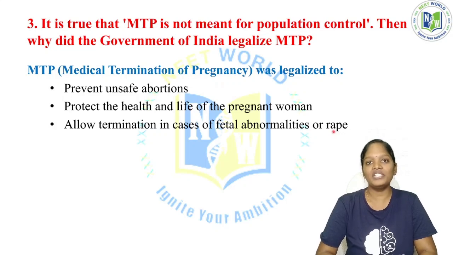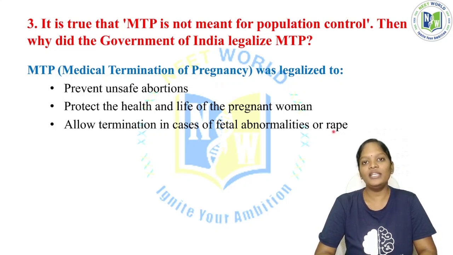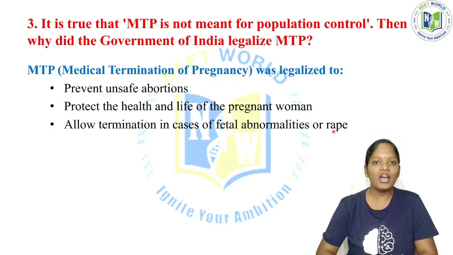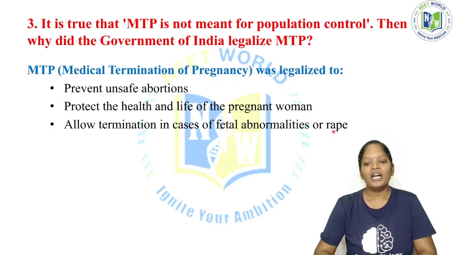If the fetus has any chromosomal abnormalities, it is not necessary to bear the child, as said by the government of India. So that is why MTP has been legalized in India only with respect to abnormalities that are found. It is not about preferring a girl child or a boy child. It also has many safety measures to avoid prenatal sex determination.